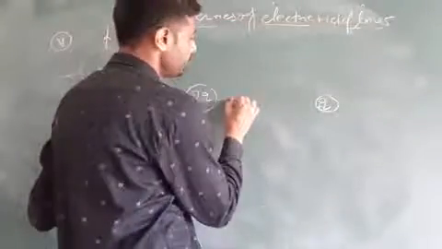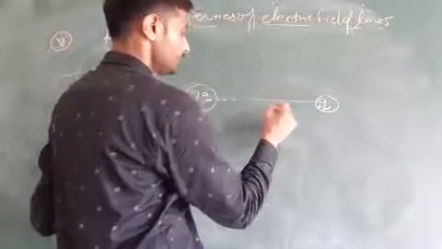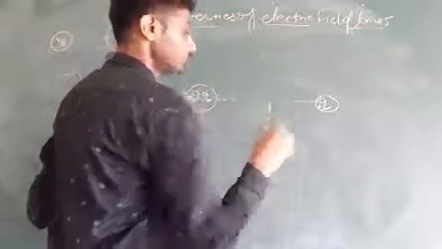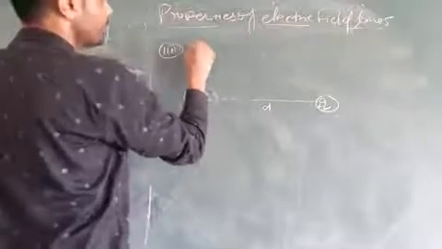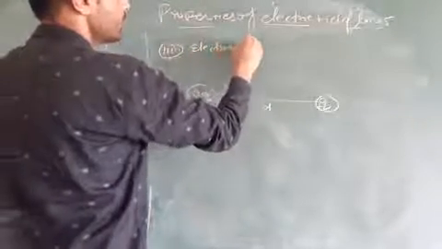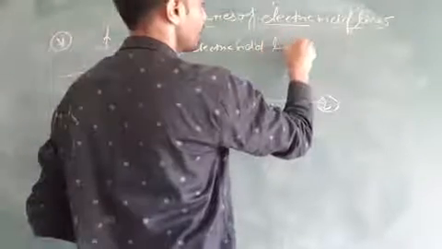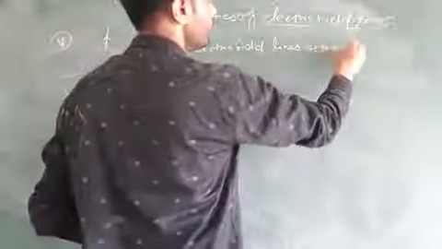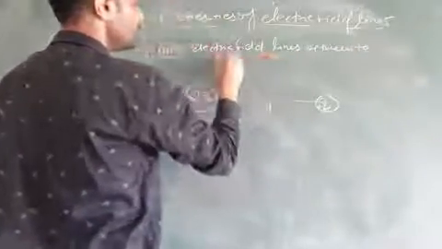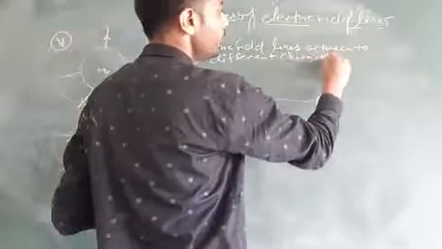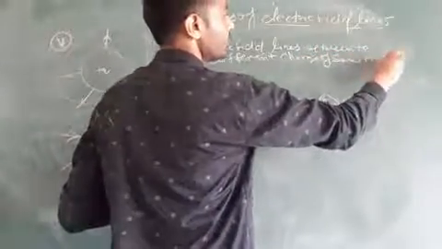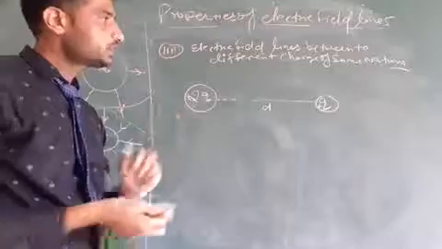The distance between them is d. You can take electric field lines between two different charges of the same nature, charges different in magnitude but same in nature.